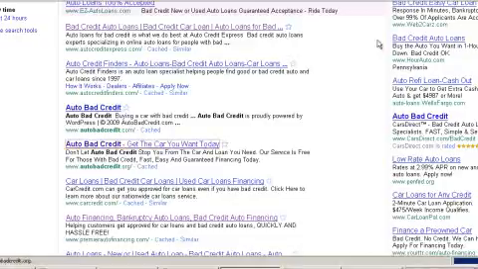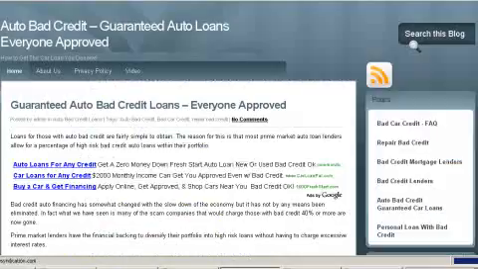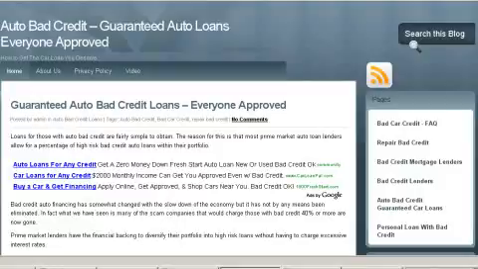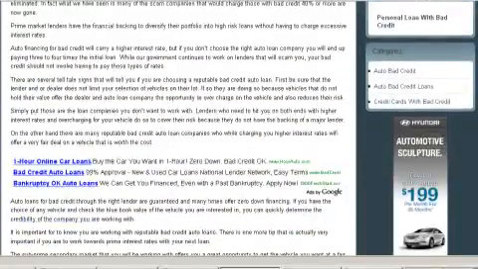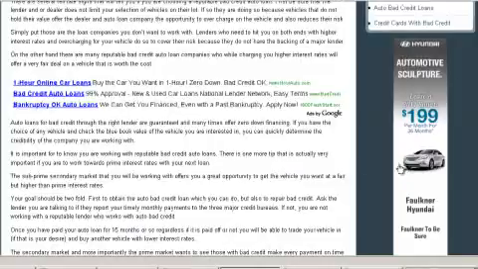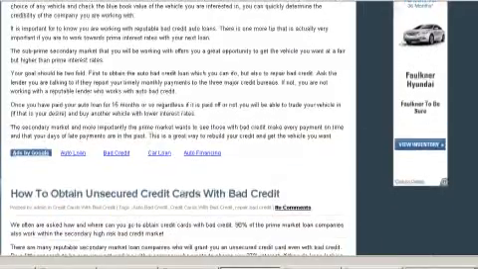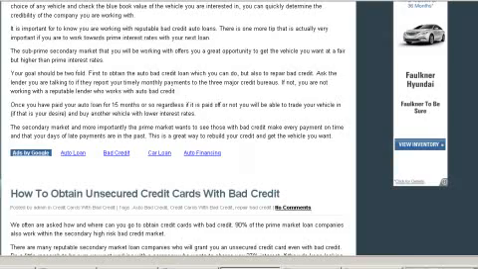AutoBadCredit.org. This is our blog, and we get plenty of hits on this on a daily basis. So what you can see here is that we created a blog in about an hour, hour and a half. It did not take that long to create this blog. And what we have here is we have Google AdWords. We have them here. Okay, so every time somebody clicks through there, I'm getting paid. We have them here, and we have them on the right-hand side here. Okay, so we're monetizing this site right here through Google AdWords, and we have them on all the different pages